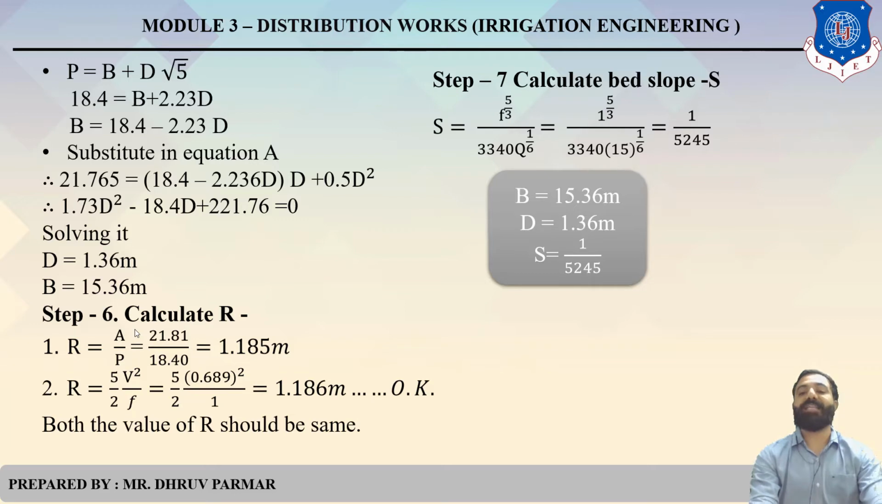S equals F raised to 5 by 3, divided by 3340, Q raised to 1 by 6. We have the value of F equals 1. We have discharge 15. Put in these equations. We get 1 upon 5, 2, 4, 5. Then make it a box like this: B, D, S. Clear? So this is the example of Lacy's theory.